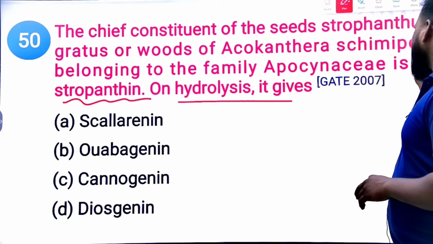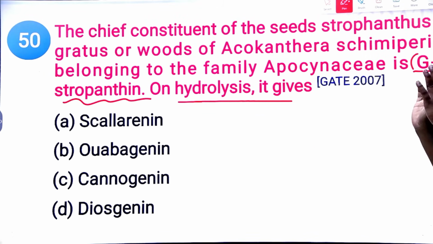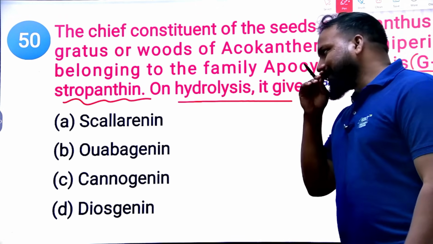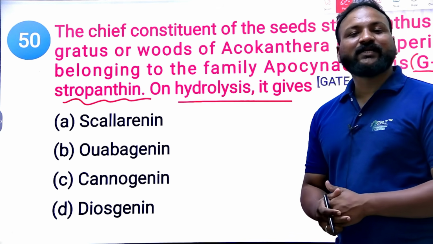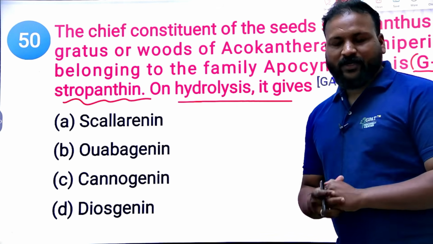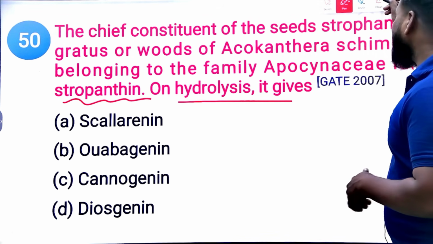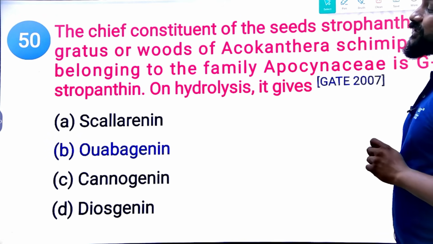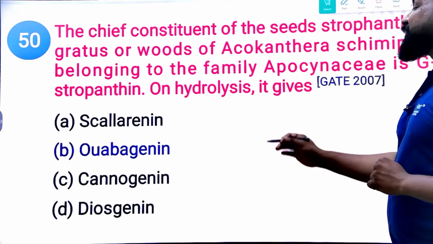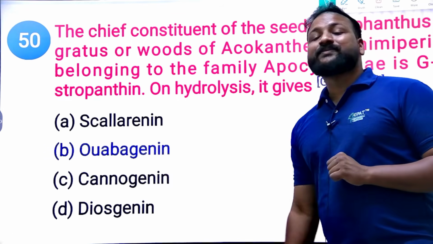You can consider this question from here itself. No need to read everything. They're asking G-strophanthin upon hydrolysis gives what? 50th question. Okay, 30 more to go. Yes, GATE 2007 question. G-strophanthin upon hydrolysis gives the answer.